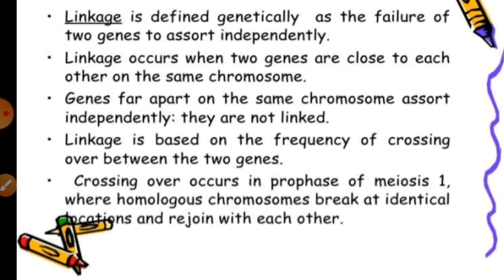And we can say that those genes try to go together in next generations. Generally the genes which are tightly located, tightly attached to each other, and trying to live together, will also try to go together in the next generation, right? So that type of inheritance of genes is known as linkage.